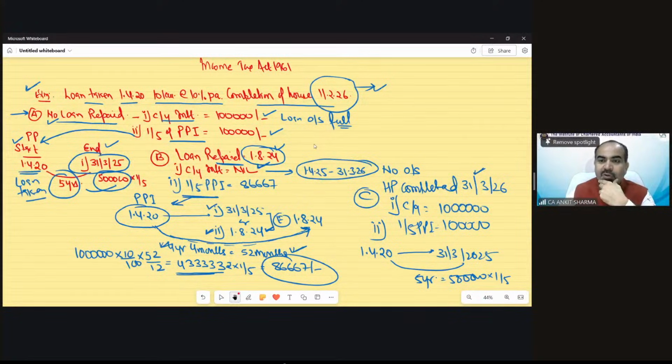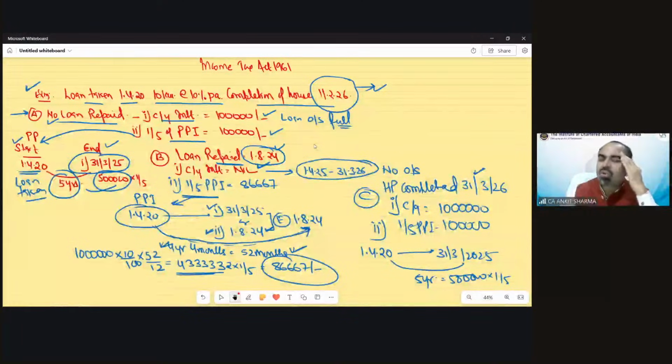Mr. J is saying, if the loan taken date is not given in the question, what do we do? It's not possible to solve if there is no loan taken date, if no loan amount has been given, if no rate of interest has been given, then how can we calculate? We cannot calculate. So there would be a loan taken date. Okay.